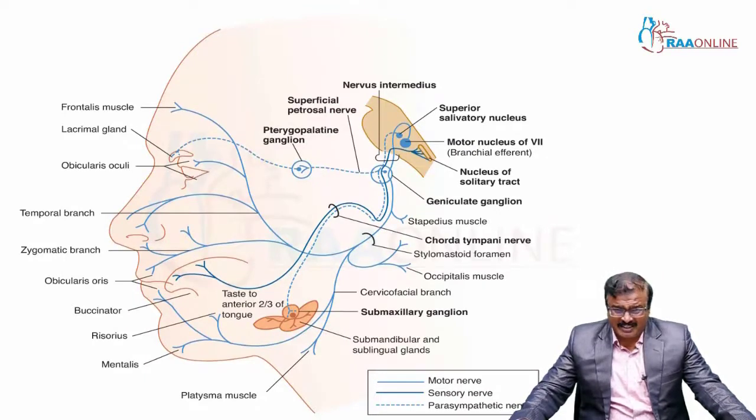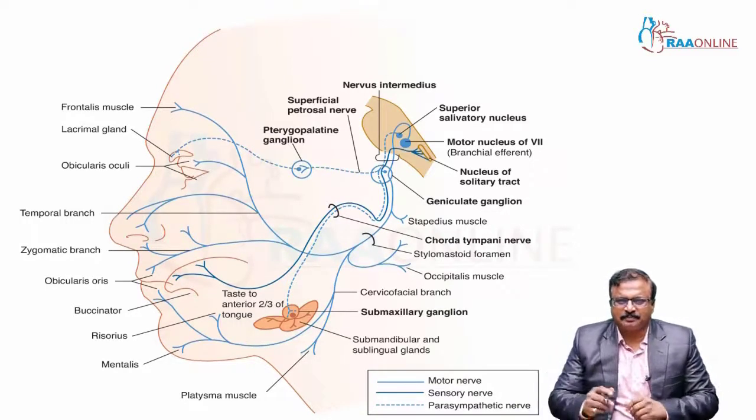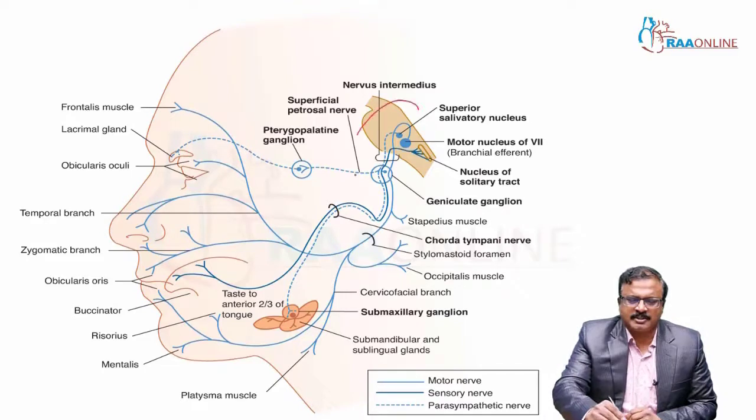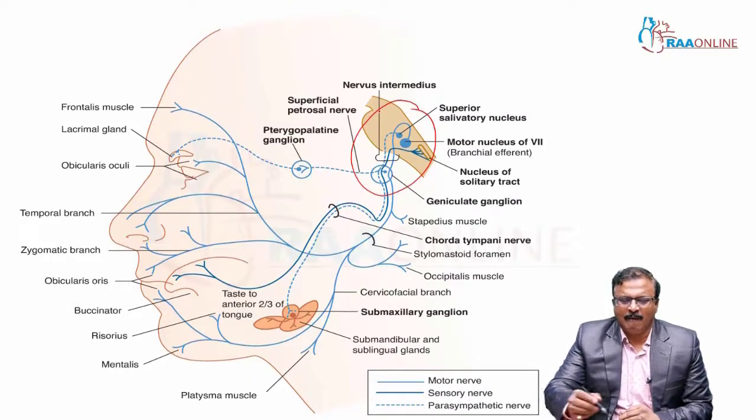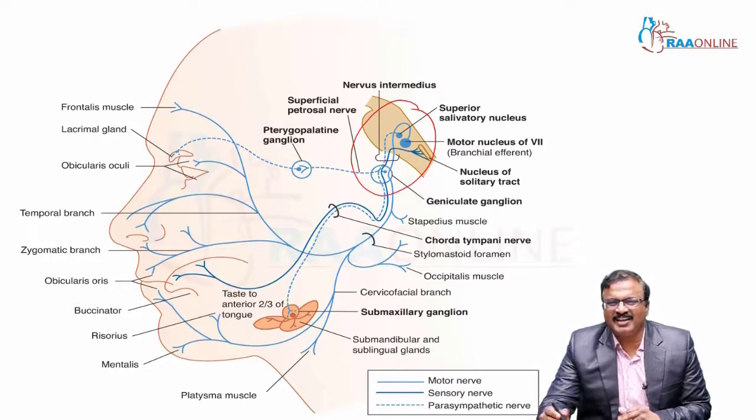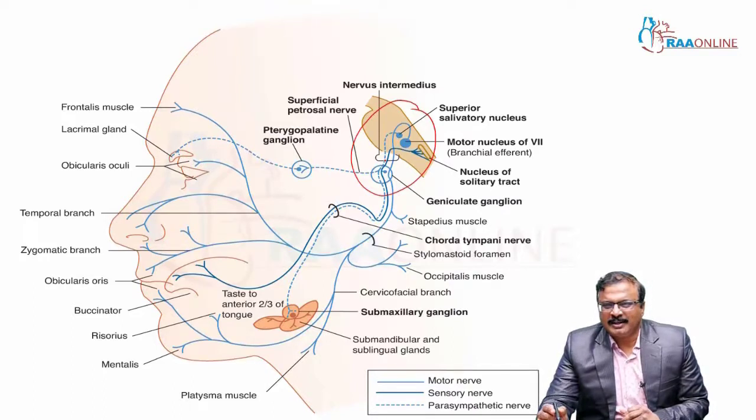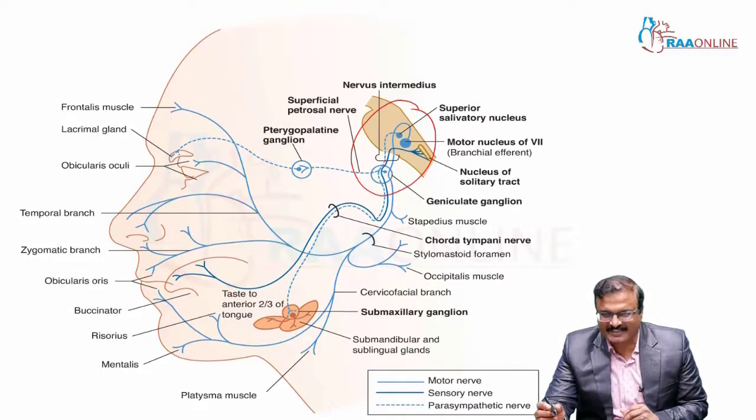This summarizes the facial nerve course. Starting from the pons, the nucleus in the pons, the motor nucleus of the 7th nerve, winds around the 6th nerve, the facial colliculus. From there, the superior salivatory nucleus in the pons.